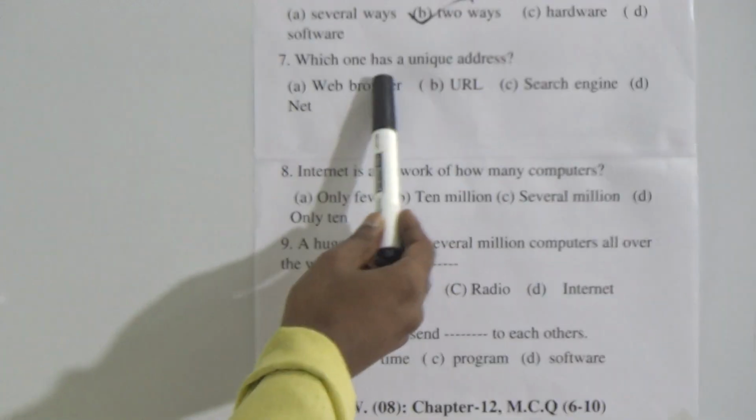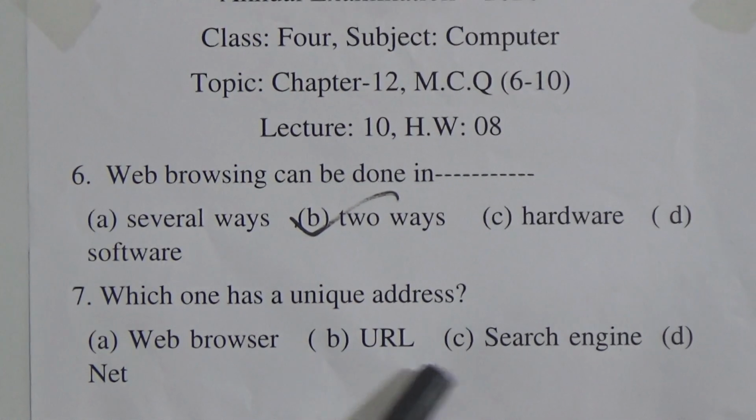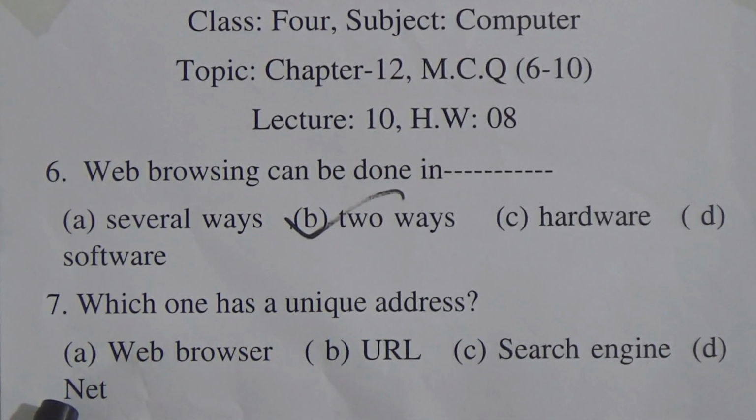In this connection, it has a specific or unique web address. It is called URL. And another one is directly to use a search engine for web browsing.